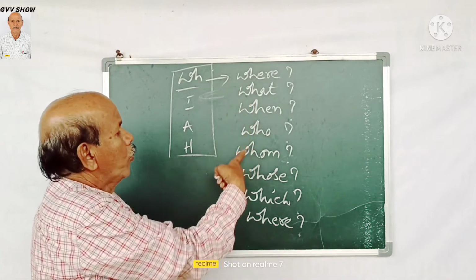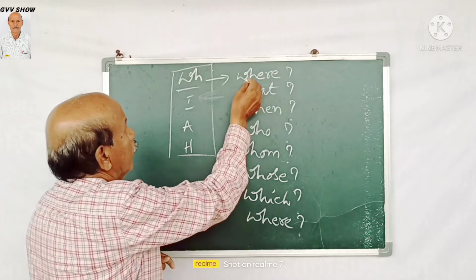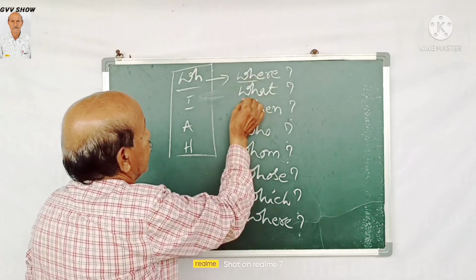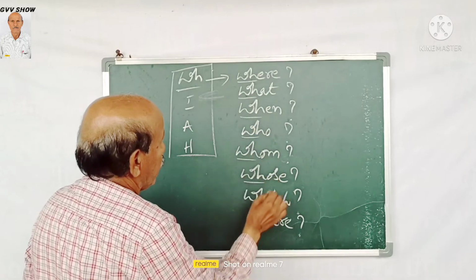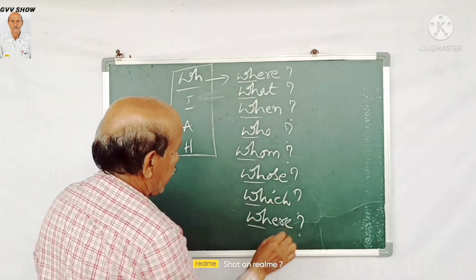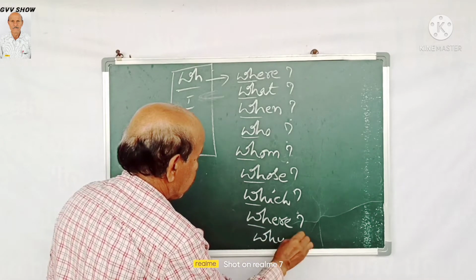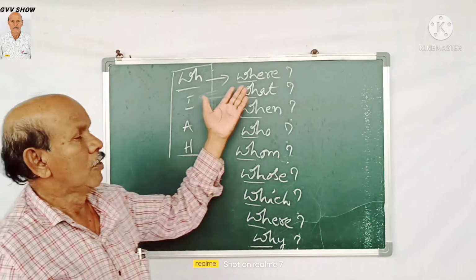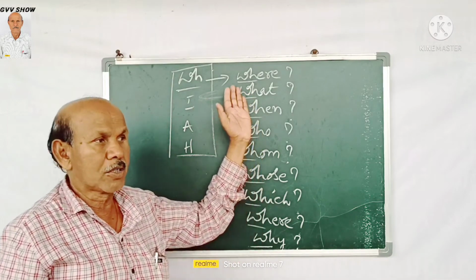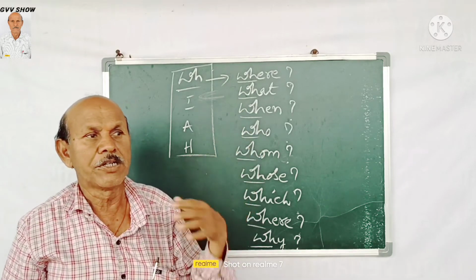What, when, who, whom, whose, which, where. So just now I said WH: where, who, whom, whose, which, why. These are the questionnaire letters. Whenever you know what questions you are going to ask, your intention is what you are asking.